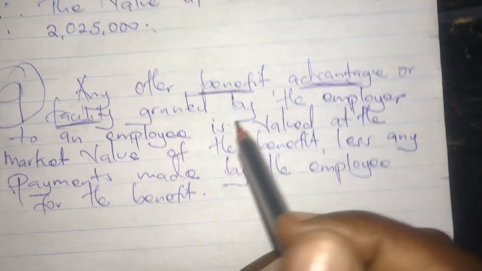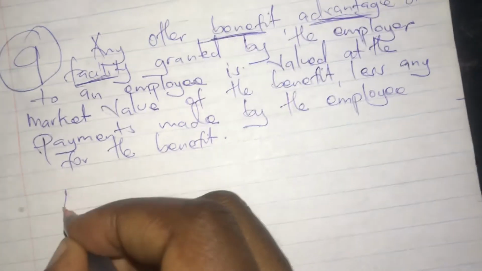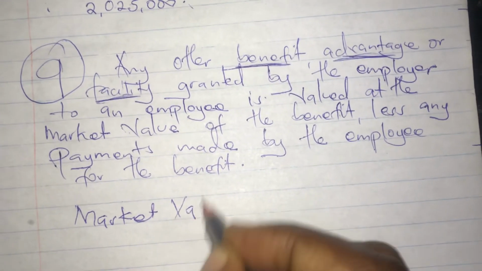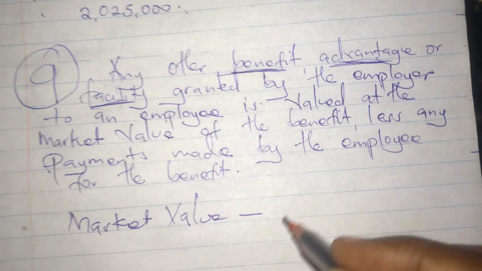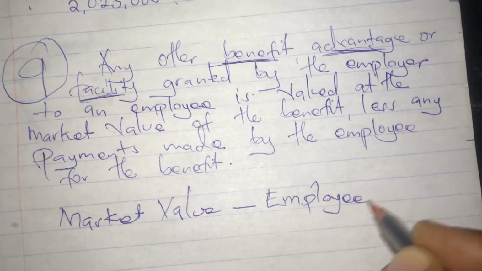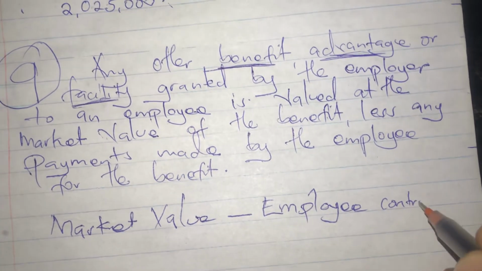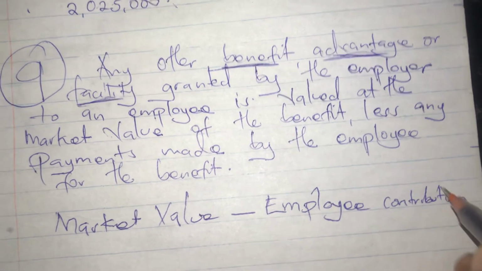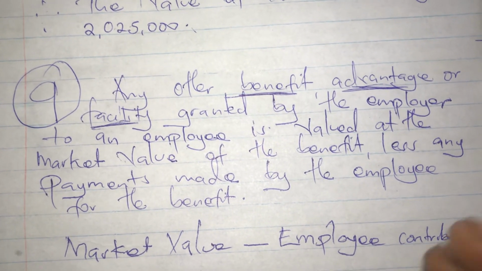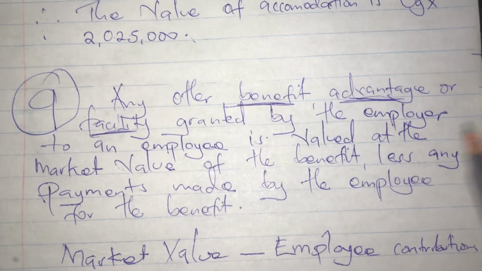In order for us to get its value, we just get the market value and we less the employee contribution to get the value of the benefit. Yeah, this has been the valuation of benefits in kind.